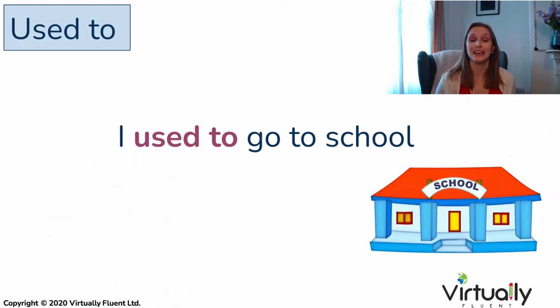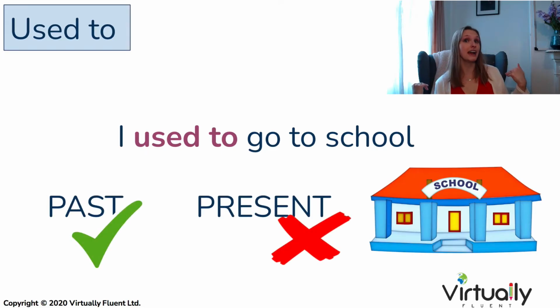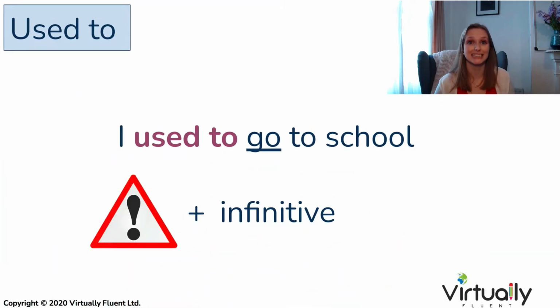Now, used to is actually a structure that we use to talk about something in the past. For example, I used to go to school. This means that something happened regularly in the past, but this does not happen right now anymore. In the past, I used to go to school, but right now I'm at university, so I don't go to school anymore. And what you'll notice is that this structure is always followed by the infinitive form of the verb.